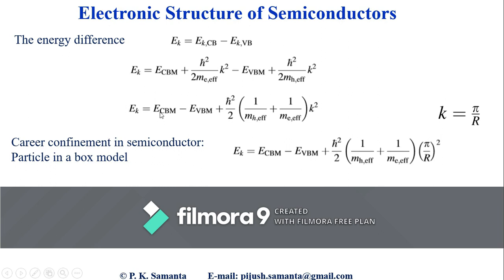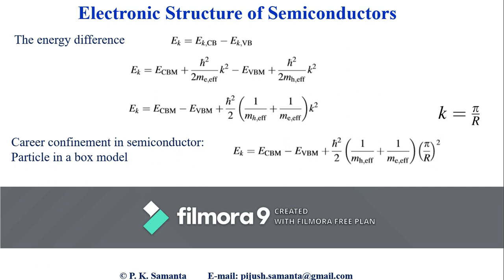Now this energy difference becomes E_k equal to E_CBM, the conduction band minimum, minus E_VBM, the valence band maxima, plus h cross square over 2 into 1 by m_h plus 1 by m_e into pi by R whole square. This equation clearly suggests that the energy difference between these two states for the same k value increases on decreasing the value of R, that is, on decreasing the particle size.